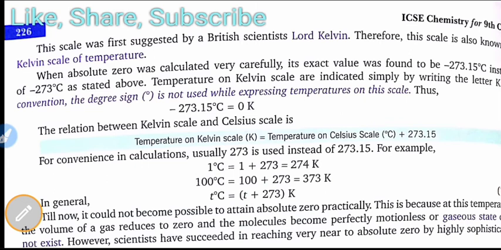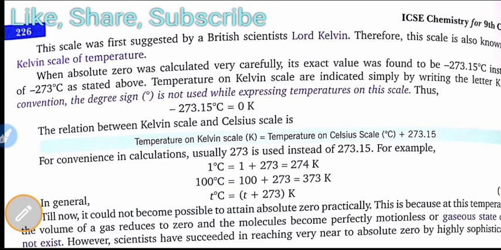The relation between the Kelvin scale and the Celsius scale is the main thing you have to keep in mind: temperature on the Kelvin scale is equal to temperature on the Celsius scale plus 273.15. For convenience in calculation, usually 273 is used, because you understand that the 15 can be ignored, since the value is below 5.